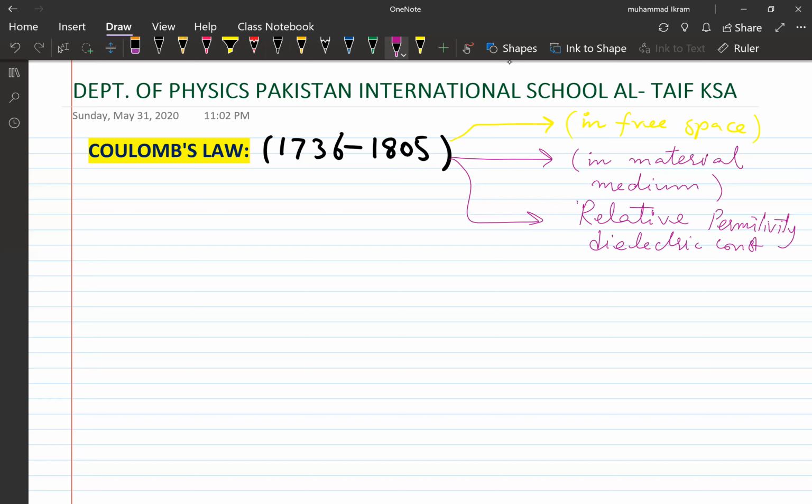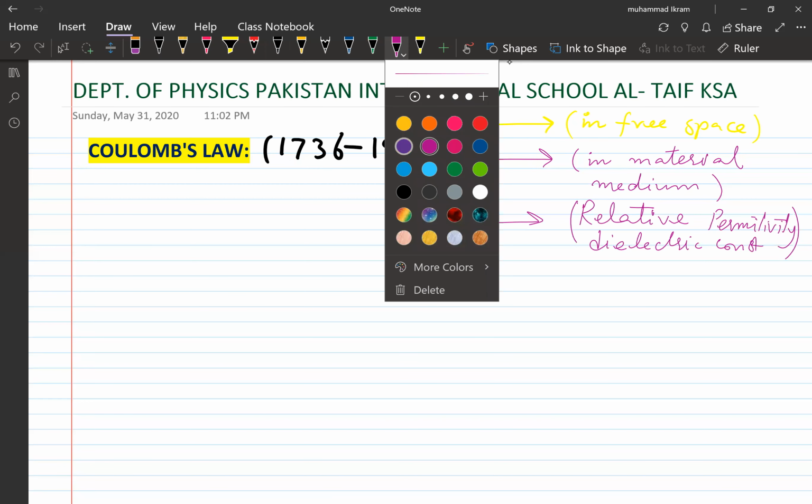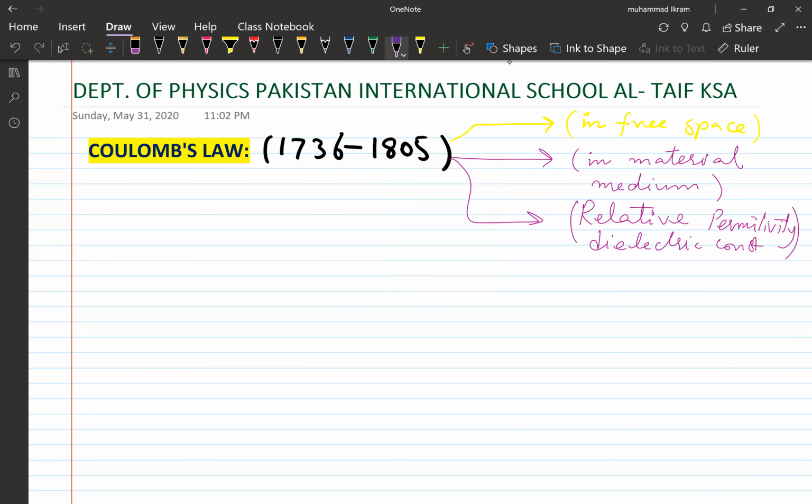And then another one is Coulomb's law in vector form, since force is a vector quantity. For the senior classes, it is mandatory that we should know how Coulomb's law can be expressed in vector form.